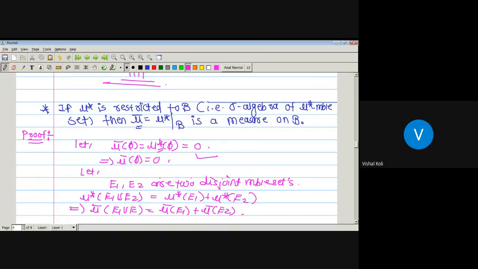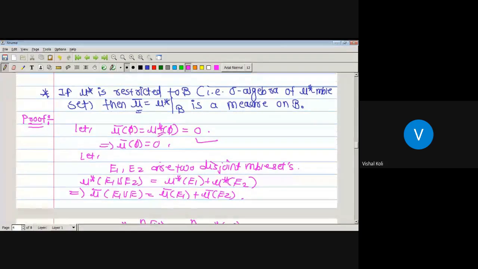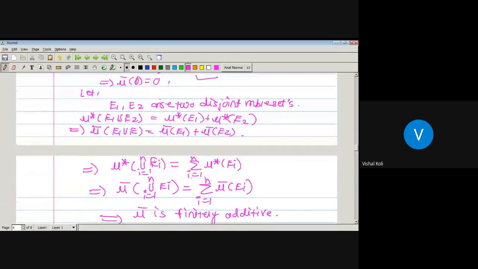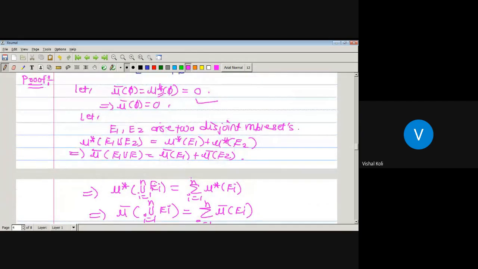So it remains to check two properties, that is, mu bar of phi will be equal to 0 and mu bar is countably additive. But mu bar of phi is equal to mu star of phi, since mu bar of E is equal to mu star of E whenever E is measurable, and we know that phi is a measurable set. So mu bar of phi is nothing but mu star of phi, and mu star of phi will be equal to 0 since mu star is an outer measure. So here we get mu star of phi equal to 0, and from that we first proved that mu bar is finitely additive.